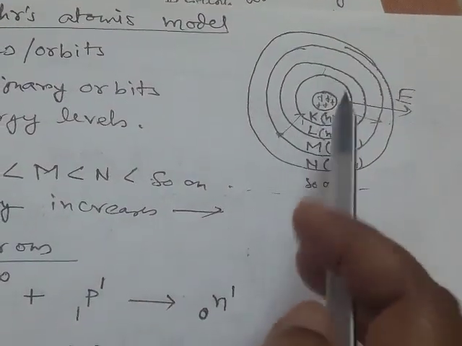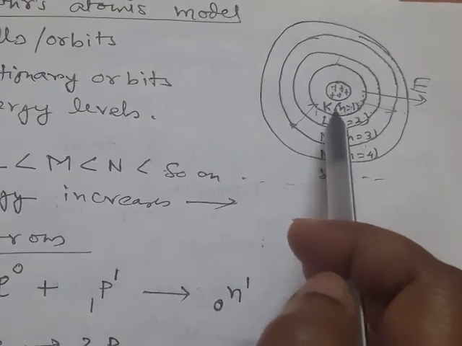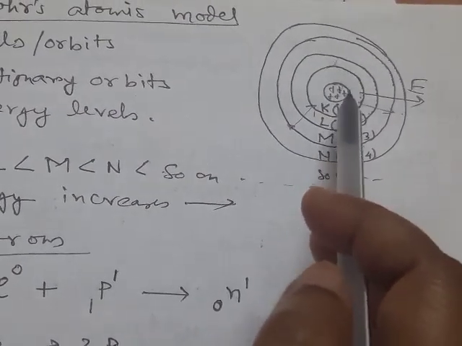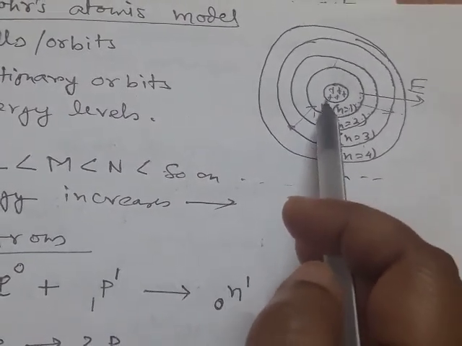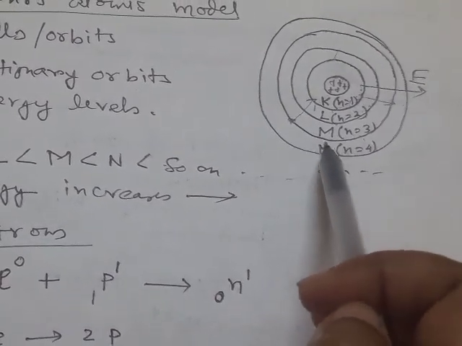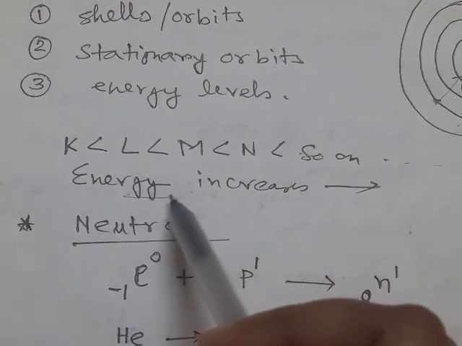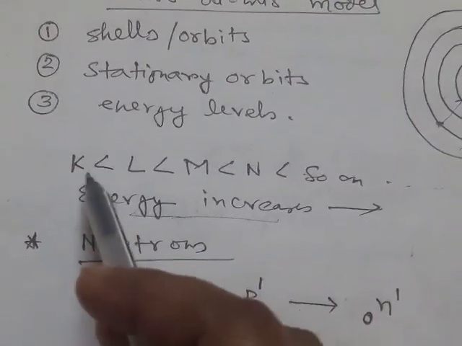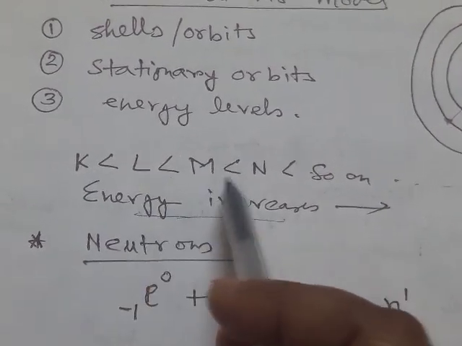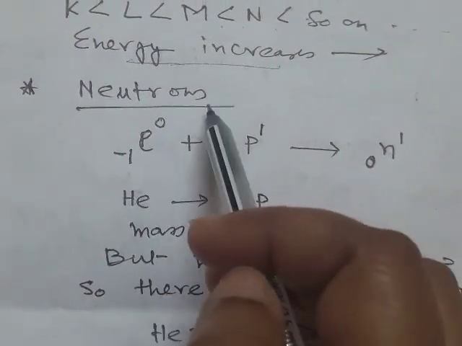Each orbit is also called a shell. The orbit closest to the nucleus is called the K shell, then came the L shell, then the M shell, then the N shell, and so on. And if we look at the energy value, there is a constant increase in energy as we move away from the nucleus. Then the neutron was discovered.